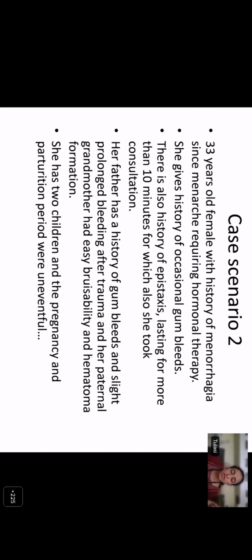She did not have any bleeding during her deliveries. So let's look at her first symptom. She's had menorrhagia, and she's had menorrhagia since menarche. So that will be a score of 3.